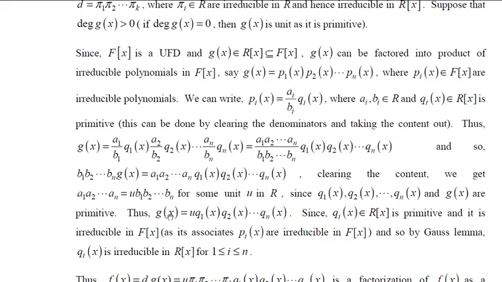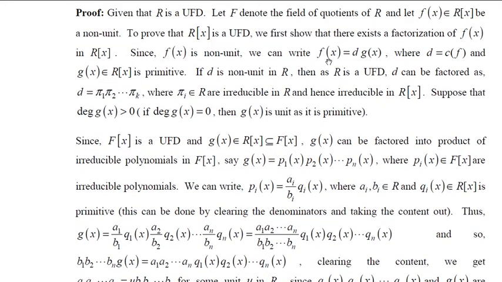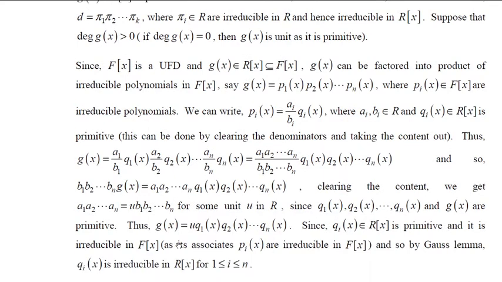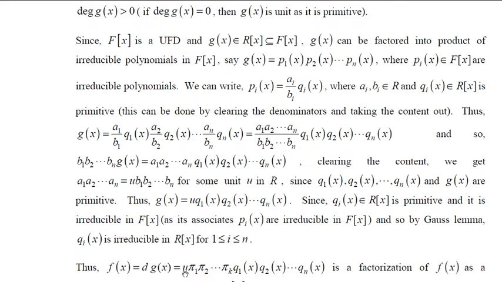Now substitute this g(x) in our f(x). What was our f(x)? It is d into g(x). But d has been factored into a product of irreducibles p_i1, p_i2, etc. up to p_ik. Substitute it, and g(x), which is factored into u into q_1(x), q_2(x), etc. up to q_n(x). Now u is a unit, don't worry about that. Now p_i1, p_i2, etc. up to p_ik, q_1, q_2, etc. up to q_n are all irreducibles. Therefore, we have obtained a factorization of f(x) into irreducible elements of R[x]. So we have proved there exists a factorization of a polynomial in R[x].